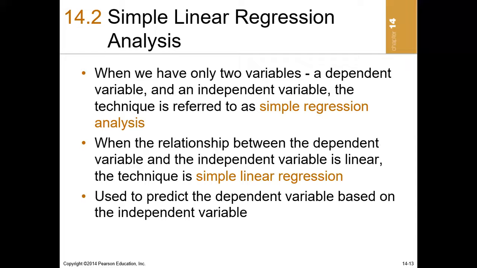Now, when we talk about regression, regression comes from the word regret, and regret simply means to go back. So if somebody says that I have regretted something, the person wants to say that he or she wishes that she could go back.